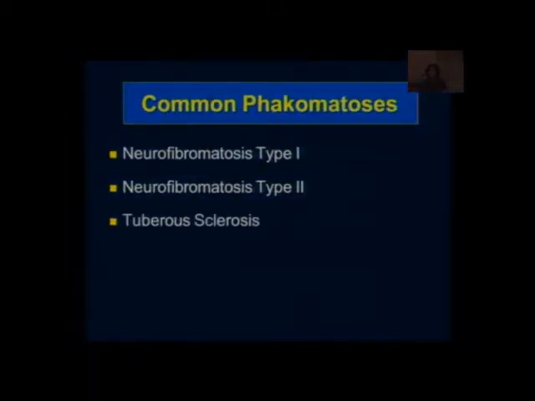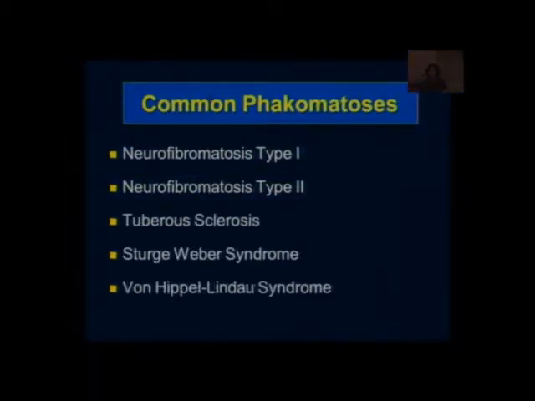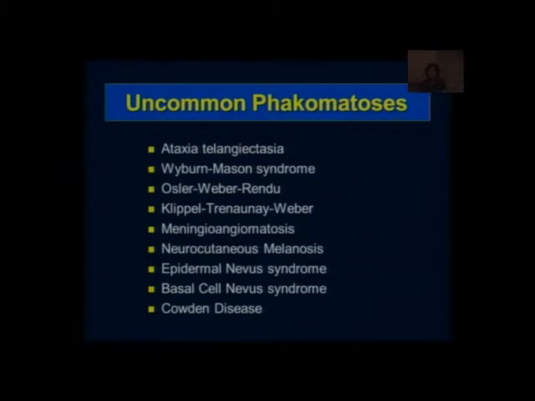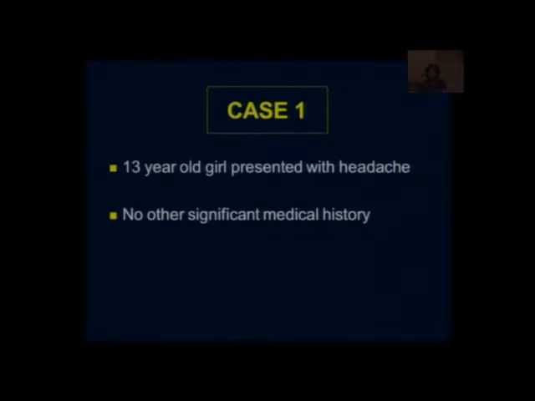The common phacomatoses that you will see in practice are neurofibromatosis type 1, type 2, tuberous sclerosis, Sturge-Weber syndrome, and von Hippel-Lindau syndrome. This is the list of uncommon phacomatoses which you will uncommonly see in practice. In fact, if you see something which is uncommon, you'll have to open your books or go on the net and search. So these are uncommon. Now let us see some examples.